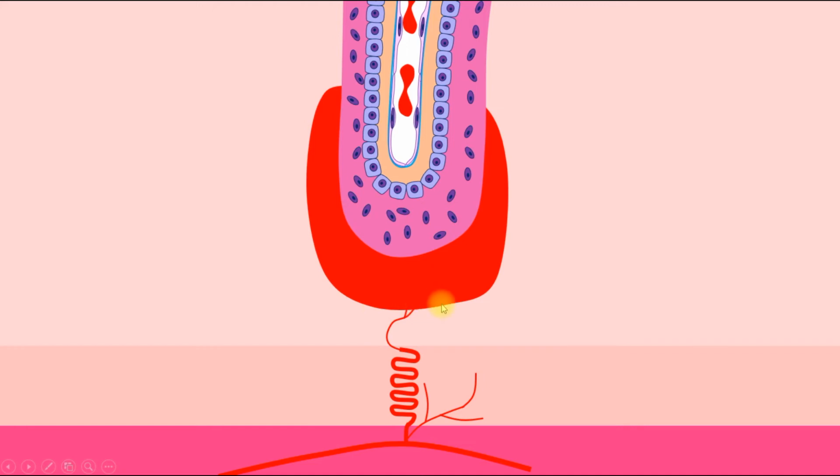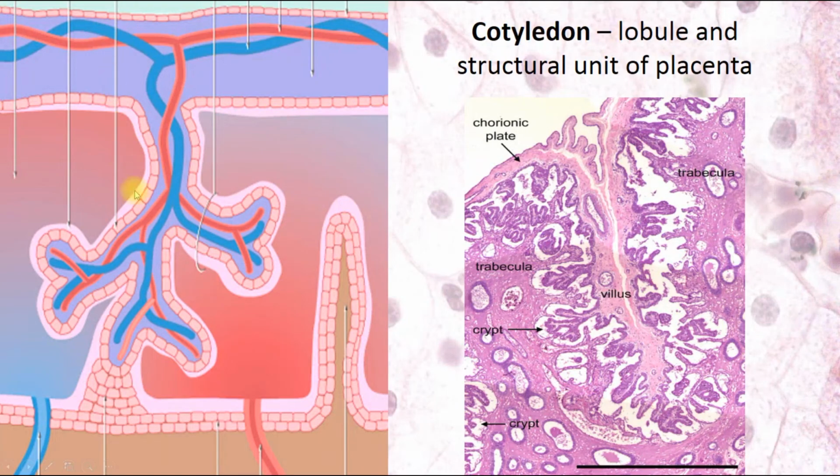It will be an anchoring villus or stem villus, and it will form branches, and those branches will form a branched tree-like structure, or a structure like a root. And here we can see this branched structure. It's the anchoring villus and its secondary branches, and this structure of the placenta is called a cotyledon. Cotyledon is a lobule and structural unit of the placenta.